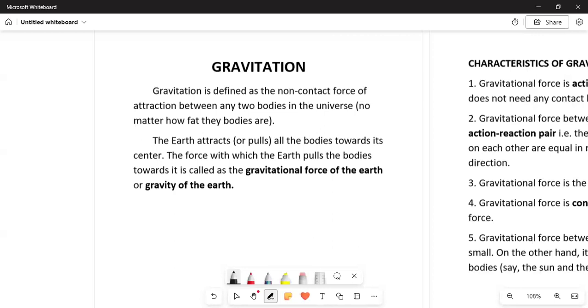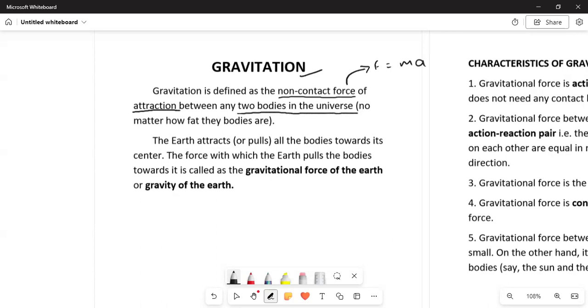So, starting with a new chapter, that is gravitation. Gravitation is defined as the non-contact force. We have seen till now what force is. Force was defined as mass into acceleration, right? And what kind of force is this? This is an attractive force, which is acting between two bodies in the universe.